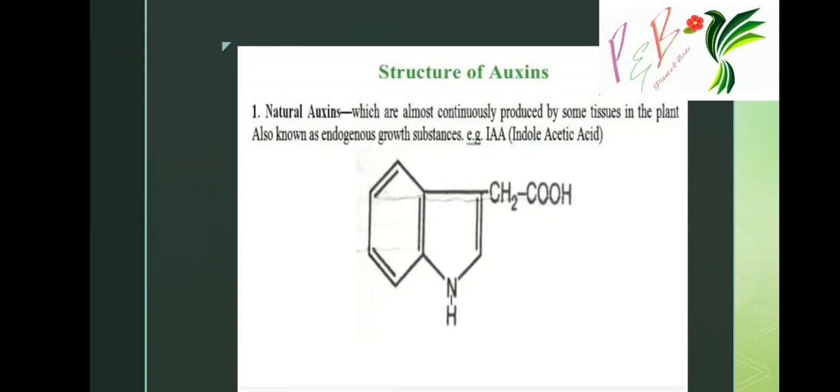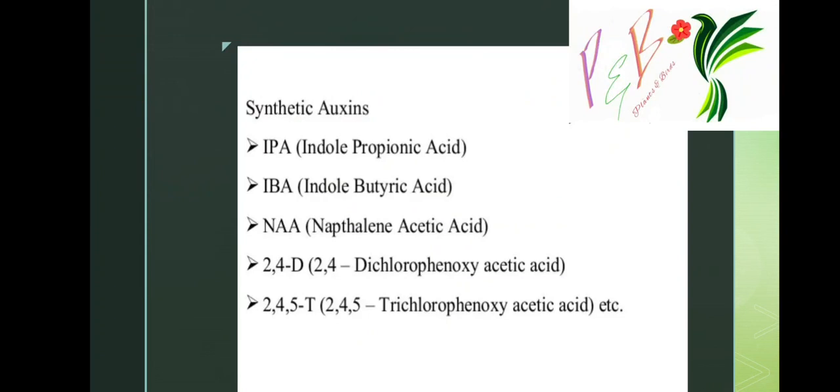Structure of auxin. These are natural auxins which are almost continuously produced by some tissues in the plant, also known as endogenous growth substances. This word is important to note. Example: IAA, indole acetic acid, is a natural auxin. This must be fixed in your mind. Next, synthetic auxins.